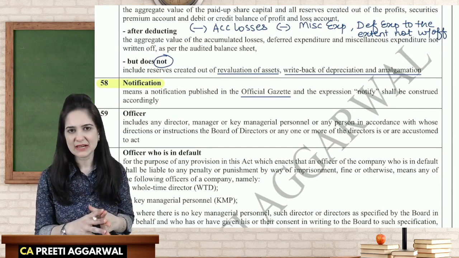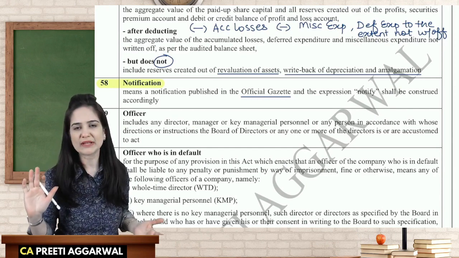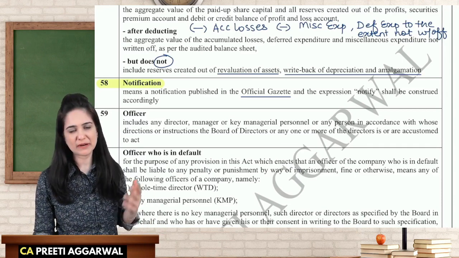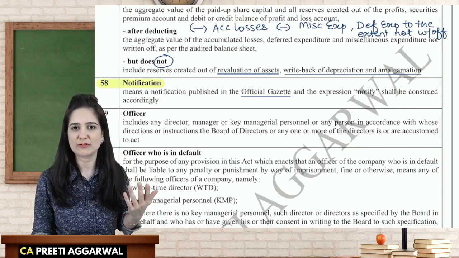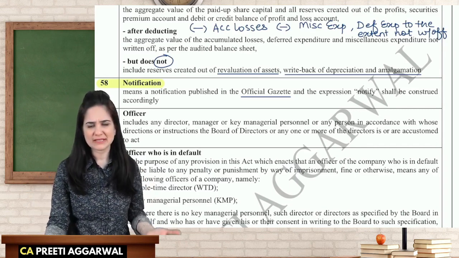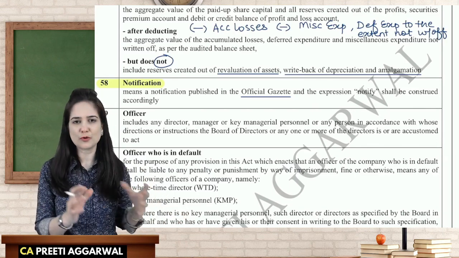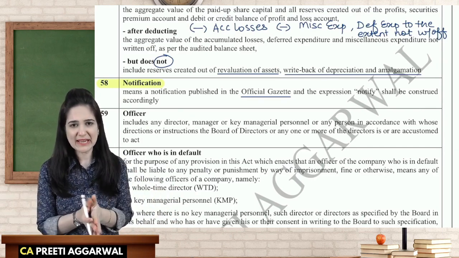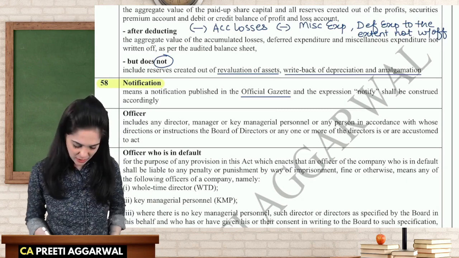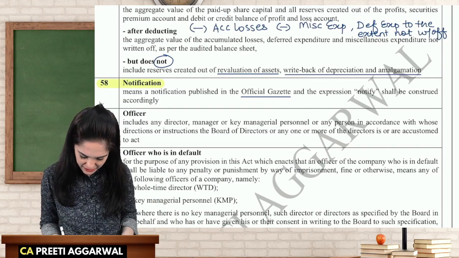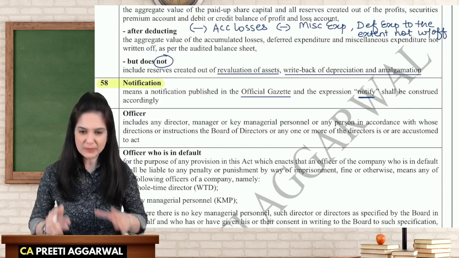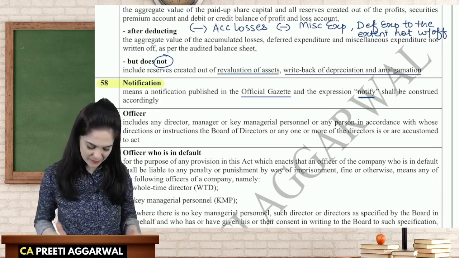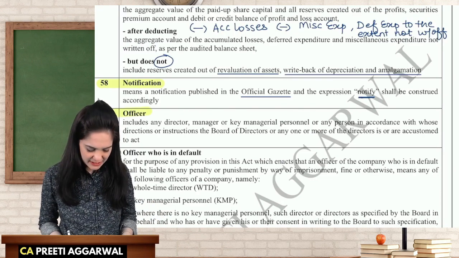This official gazette is nothing but a public announcement made by the government of India. Earlier it was a weekly document which was printed by the government in the press of India, and it was also published. But after COVID, as I informed you, everything is available in the digital form. Go to the website. You can find archives of all the official gazette, all the notifications. And wherever the word notify is used, it shall be construed accordingly. It means notify is a variation of the word notification. It is the same.